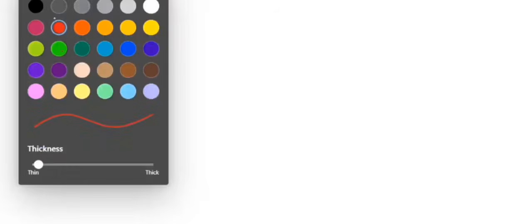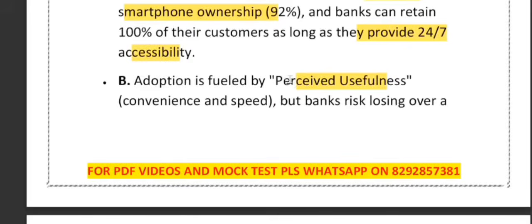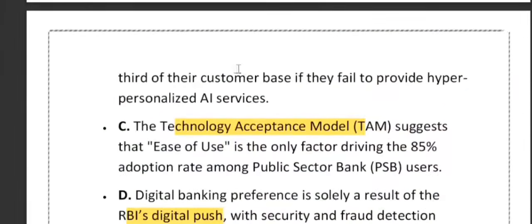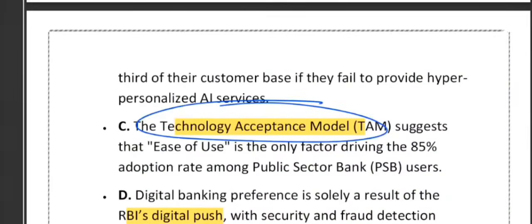So this question is based on TAM. What is TAM? TAM stands for, as we just told you, technology acceptance model. This is the basic thing, please understand. TAM means technology acceptance model. Here you can see they have mentioned customer behavior in Indian digital banking. The first concept is the TAM, then customer behavior, how the customer behaves from the Indian digital banking perspective.